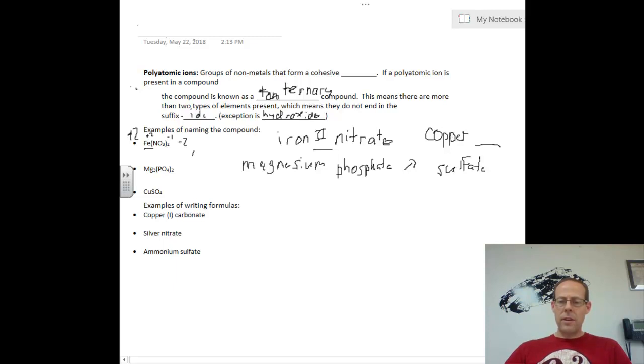All right, and we have to figure out what is the charge that's going to go right here after my copper. So if we go back to the right-hand side, we see we have a sulfate. So what charge is sulfate? It is a +2 charge. And how many sulfates do we have? A common mistake students will make here is they'll go, oh, we have 4 of them. So they'll do +2 times 4 and get a +8.